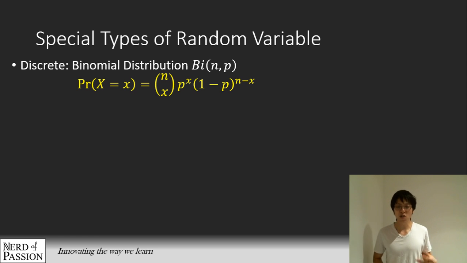Okay, so binomial distribution applies to a very specific situation where it involves a finite number of trials, each one having a certain chance of success, and they're all independent of each other. So we call it the Bernoulli trials.